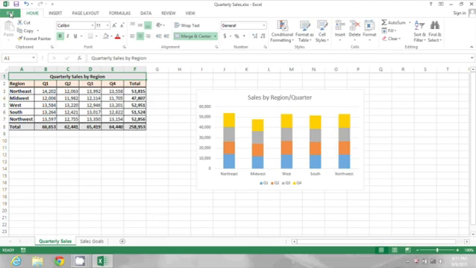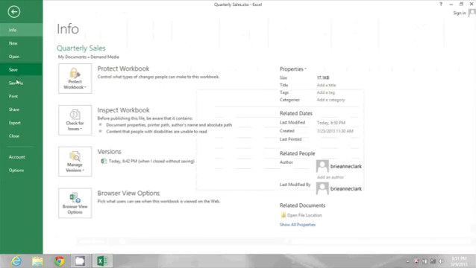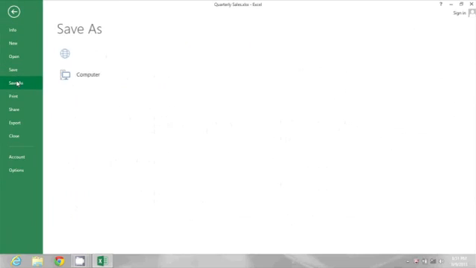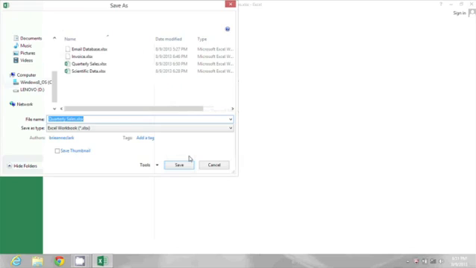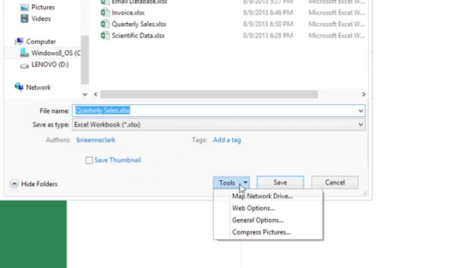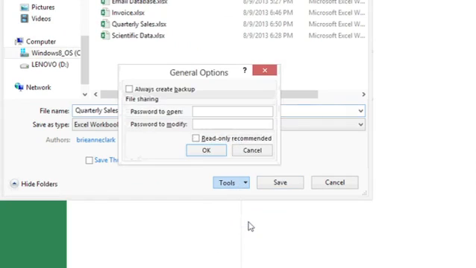So I'm going to go to File and choose Save As, and then I'm going to click Browse. I'll pick where I want to save this file, which will just be where it is already. But the important thing here is to click the Tools drop-down and go to General Options and select Read Only Recommended. So this doesn't force the user to open it read-only, but it recommends it. As the document author, you're making that recommendation.